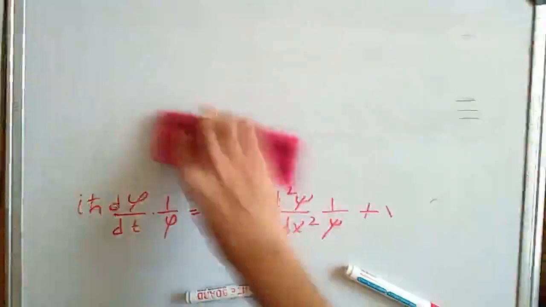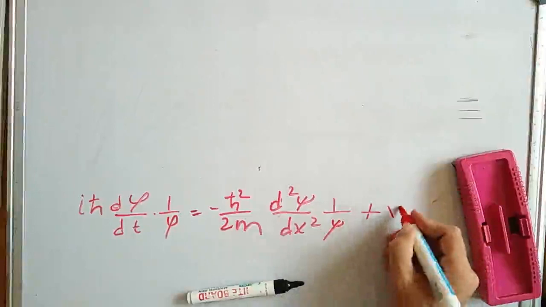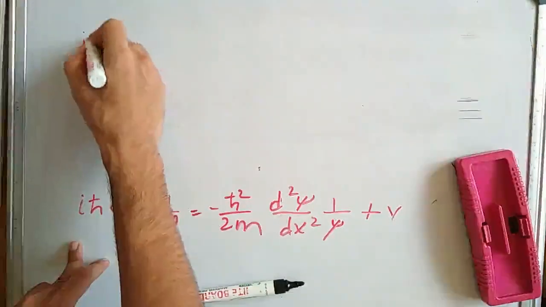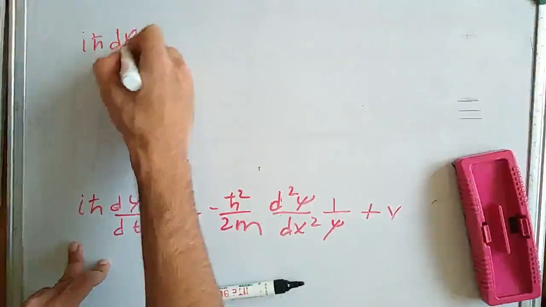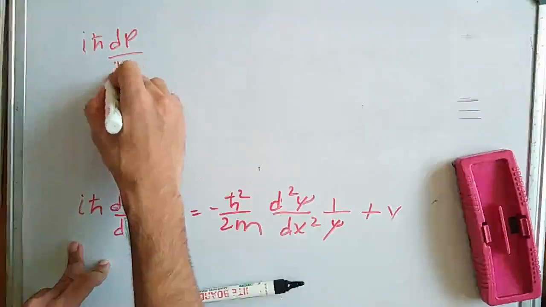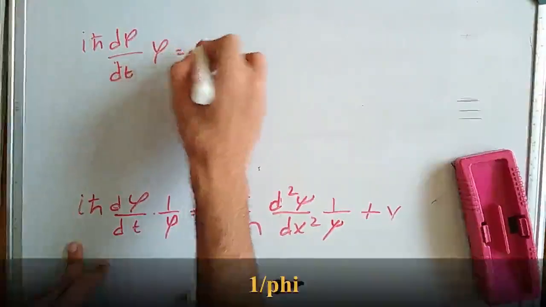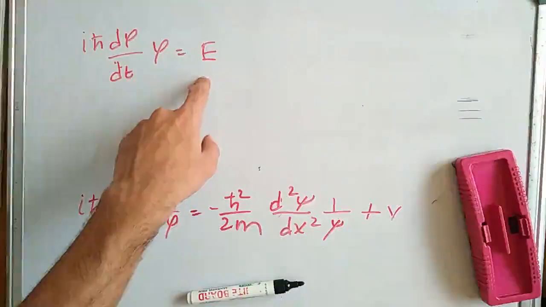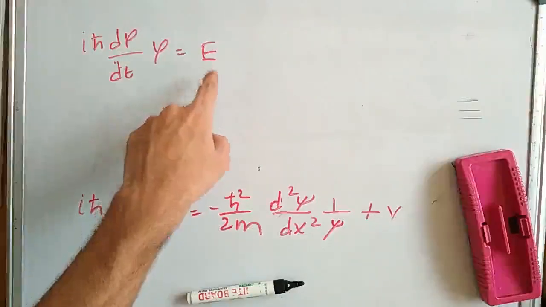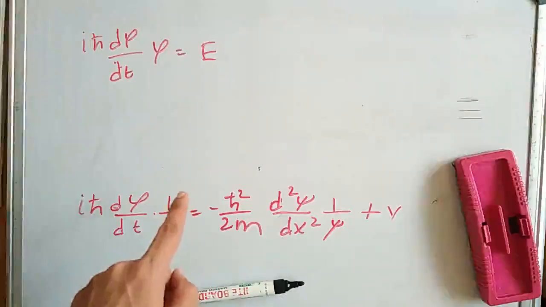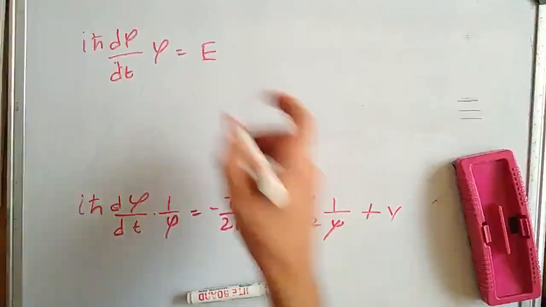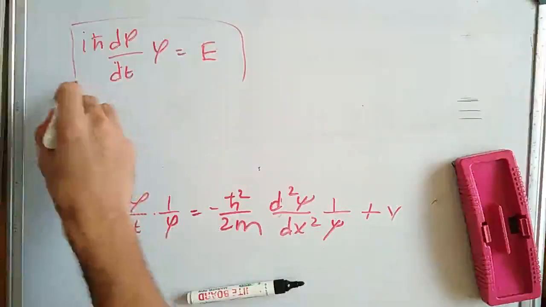Since both sides of the equation are constant, let's equate the left side of the equation to a constant. So i h bar d phi by dt, 1 over phi, equals some arbitrary constant E. This is not an arbitrary constant, we will make use of this quantity. It is of our interest, but for now let's say it is some constant.